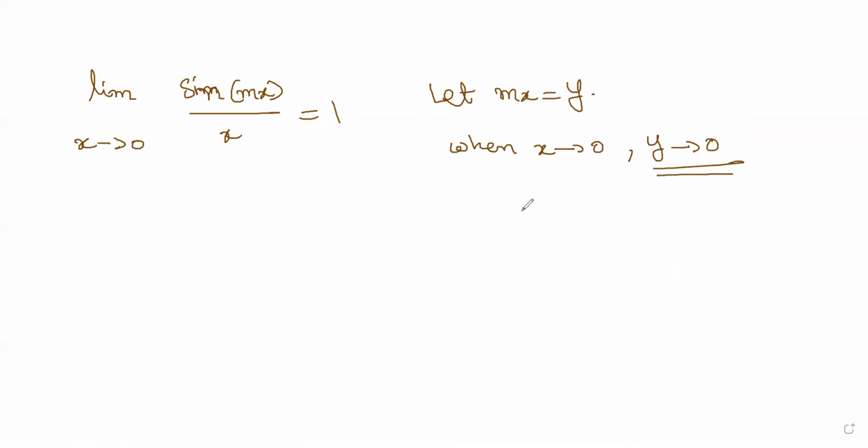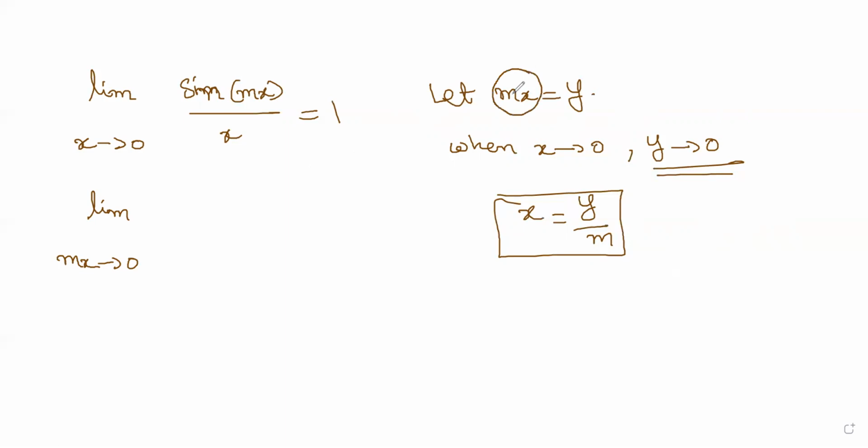So y also tends to 0. So wherever x is there, I can substitute. Just do that blindly. This is a simple slight modification.